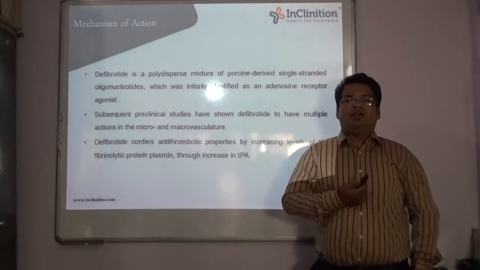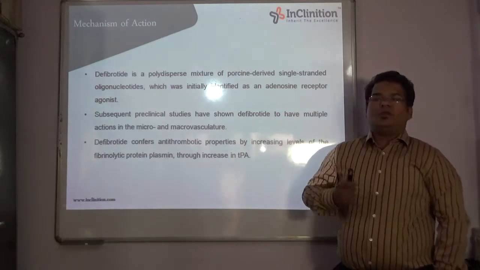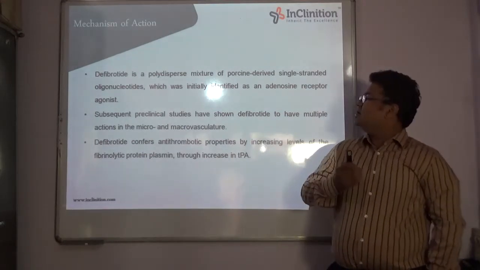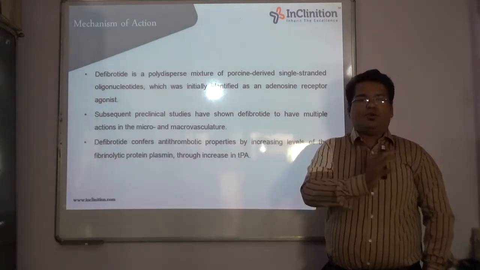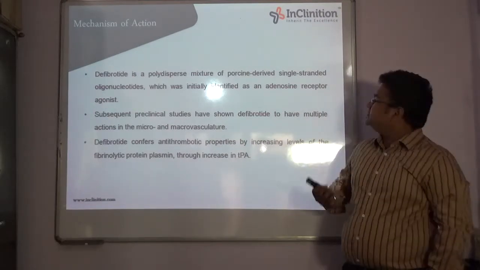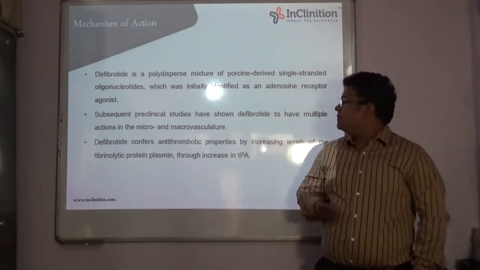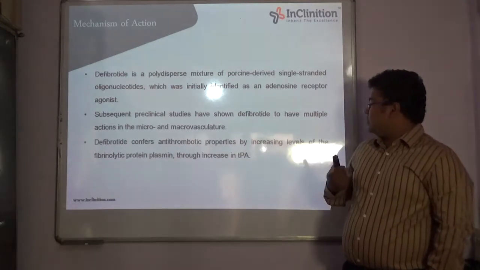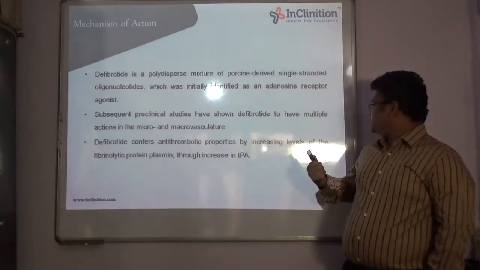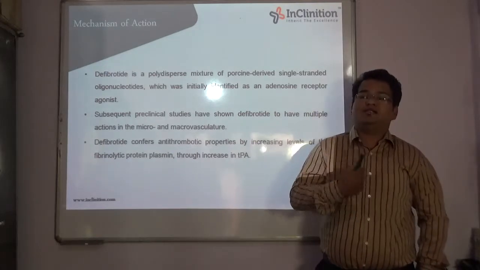As I said earlier, the exact mechanism of action is still unknown for this product, but we are getting the results, and the major pathway, the scientists concluded, is that it shows anti-thrombotic action. That means the action shown by the drug is an increase in the level of a fibrinolytic protein called plasmin.